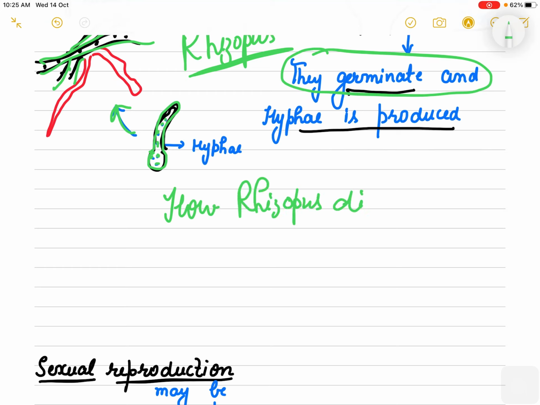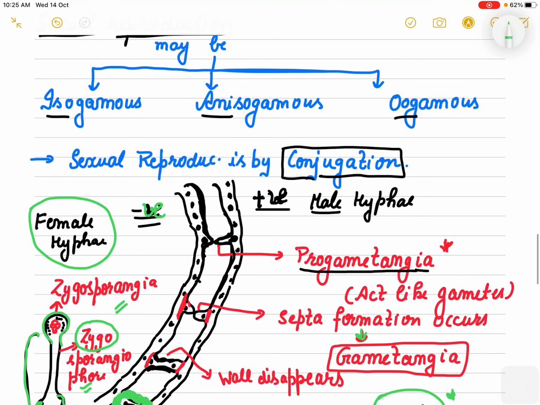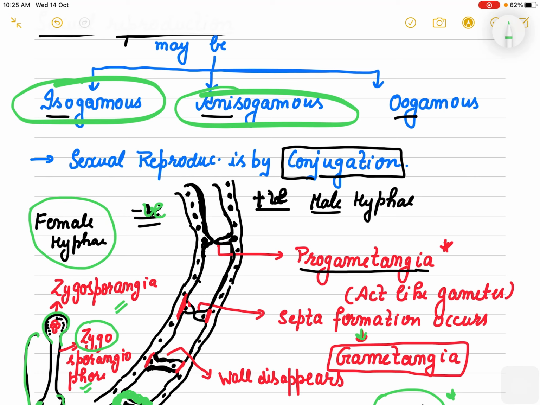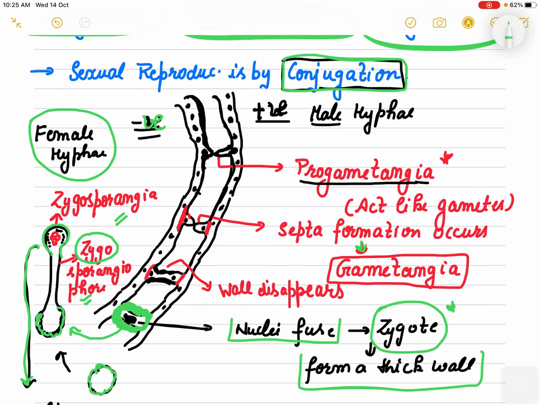asexually, right? Now let's talk about the sexual reproduction. Sexual reproduction can be isogamous, anisogamous, or oogamous. Here I am talking about the isogamous. The sexual reproduction which is isogamous takes place by the conjugation method, right? How is it taking place here?